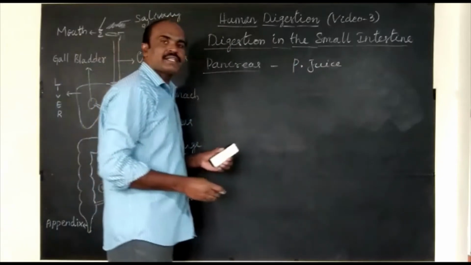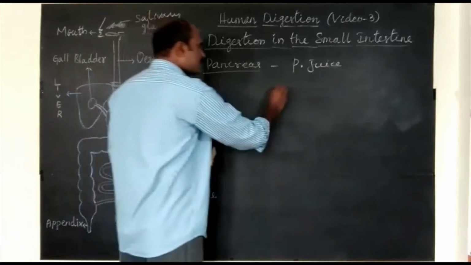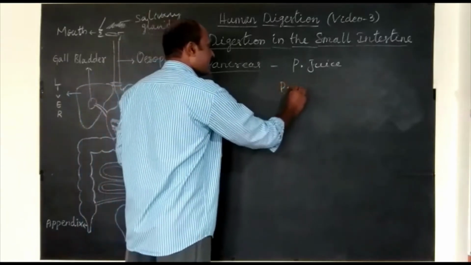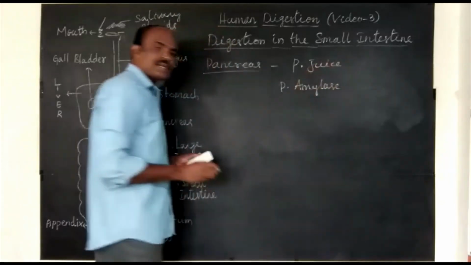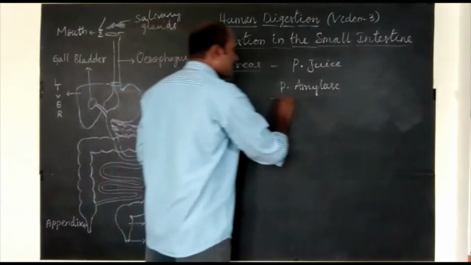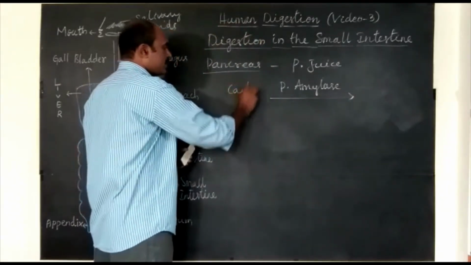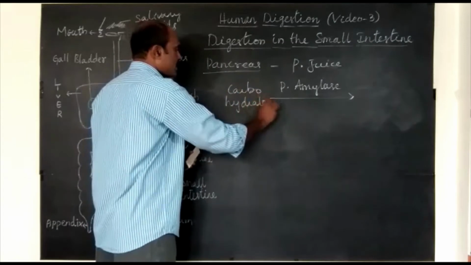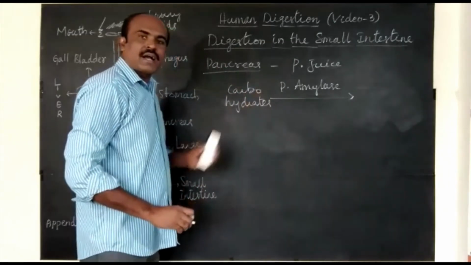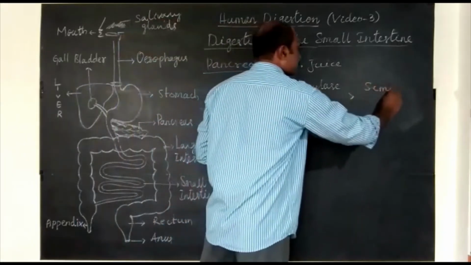This pancreatic juice consists of three enzymes. One is pancreatic amylase. This pancreatic amylase acts on carbohydrates and converts carbohydrates into simple sugars.